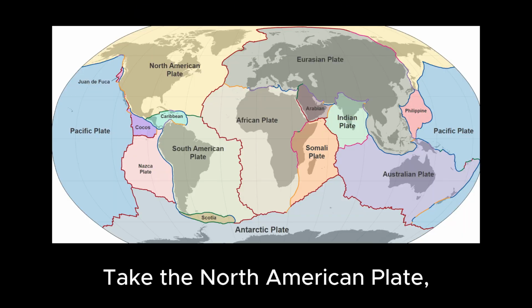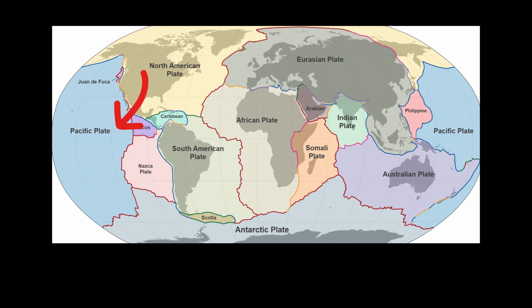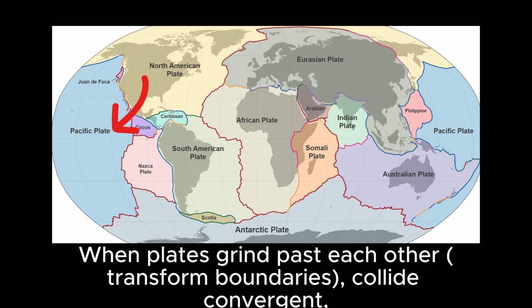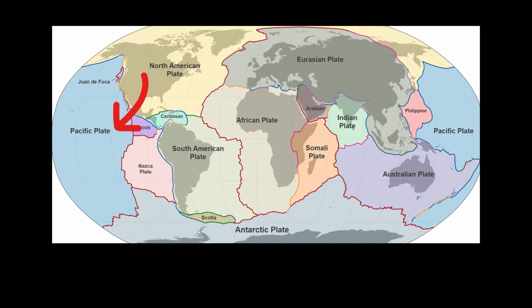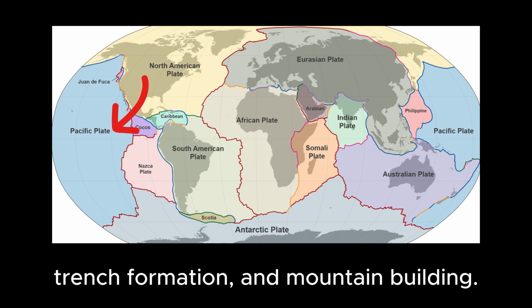Take the North American plate. For example, it's slowly sliding westward over the Pacific at roughly 2.3 centimeters per year. When plates grind past each other (transform boundaries), collide (convergent), or pull apart (divergent), they cause geological drama: earthquakes, volcanoes, trench formation, and mountain building.